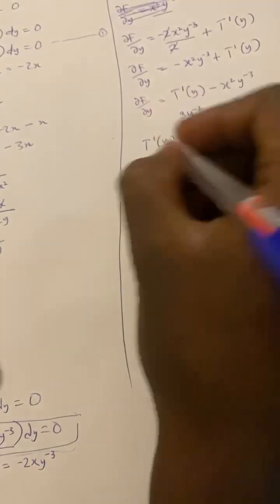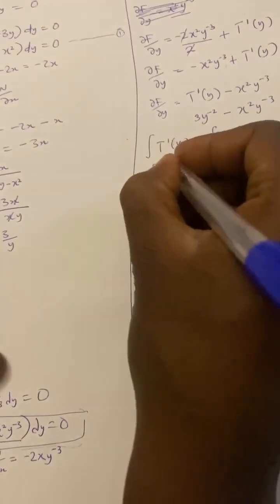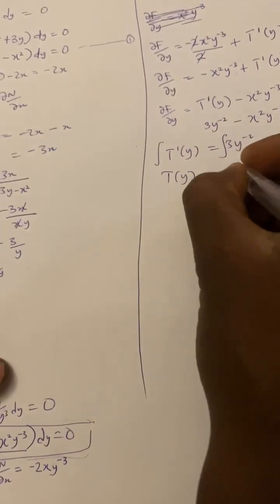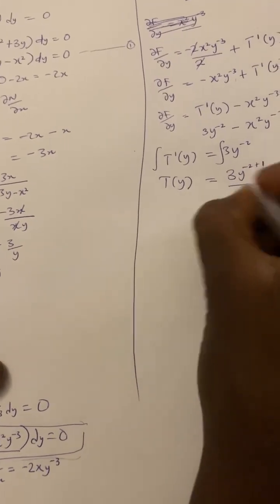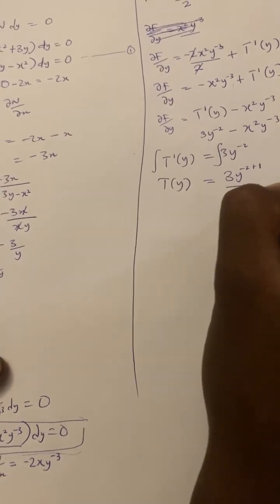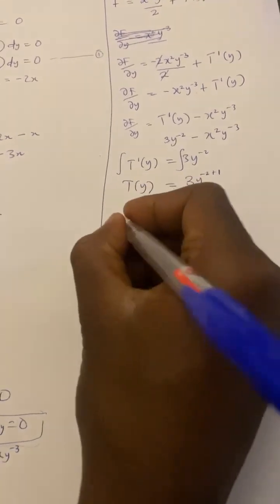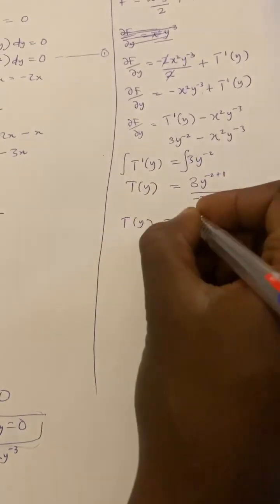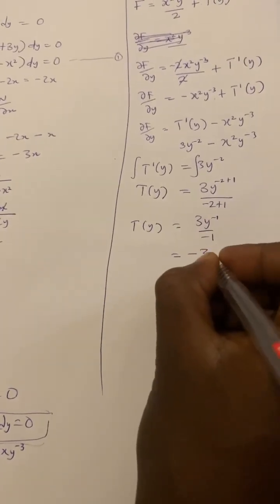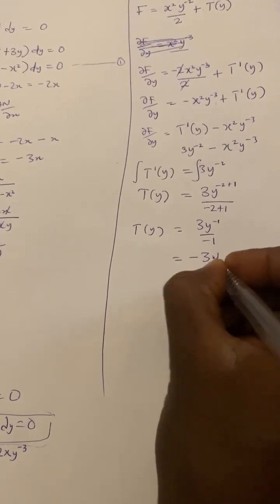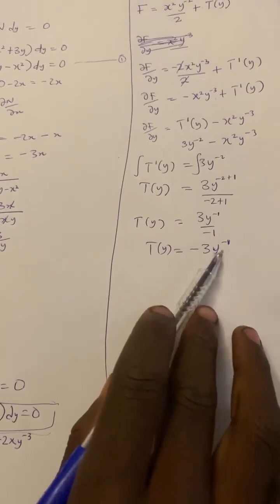So from here we integrate both sides. If we integrate both sides, our t of y will be 3y^(-2+1) over (-2+1). But you will not add c, because this is a particular solution. Now t of y is 3y^-1 over minus 1, which is minus 3y^-1. So our t of y is minus 3y^-1.